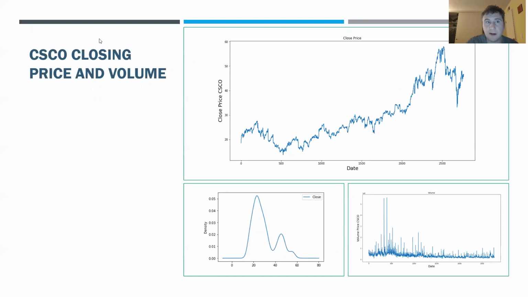But this right here is our time series data set from Cisco, going back 10 years, obtained from Fidelity Investments. This is just the closing price.